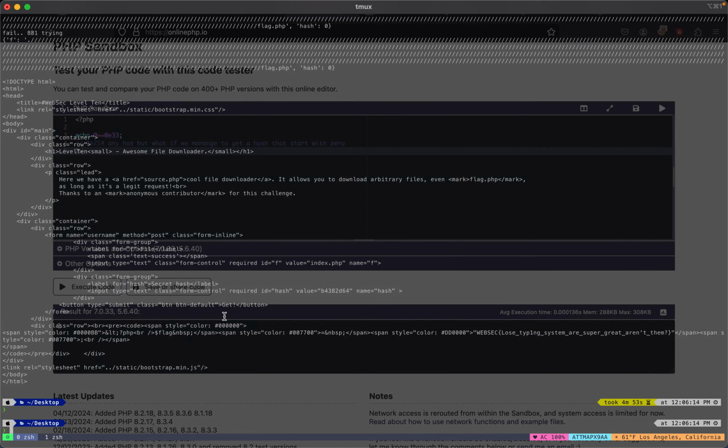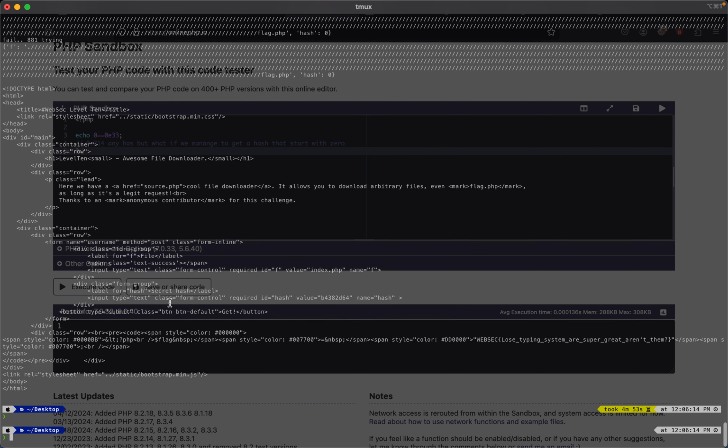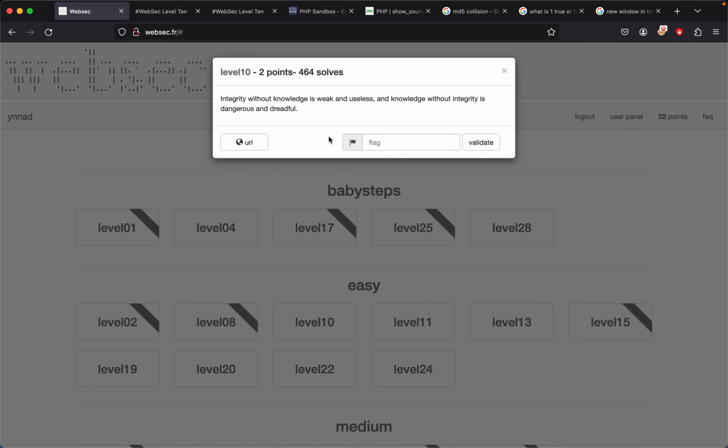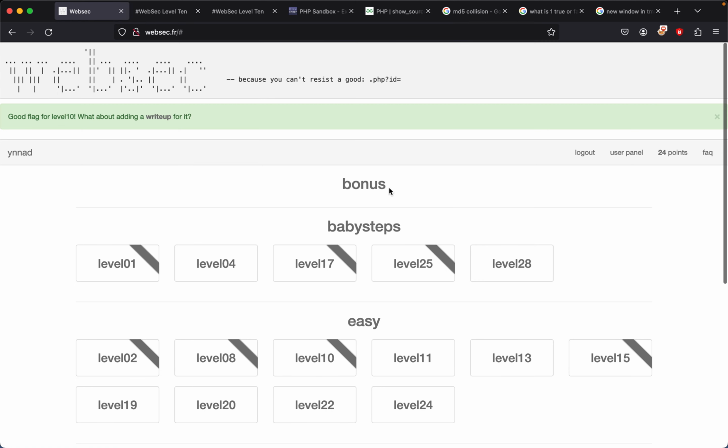And then we see right here, we could grab the flag. Oh my god, it's gonna take a while. My eyesight's so bad. And then we have right here, Websec. Loose typing systems are super great, aren't they? And then if we just grab this right here and submit it, we should get the points needed to pass this challenge. So if we go back right here, submit it, press enter, validate, and we got it.